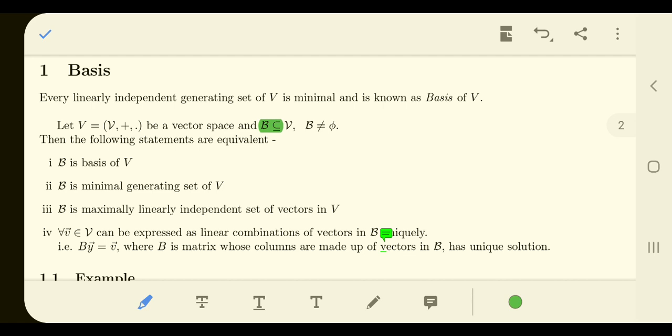Let us see the fourth one. The fourth one says that if you want to express any vector in the vector space V, you can specify it uniquely.